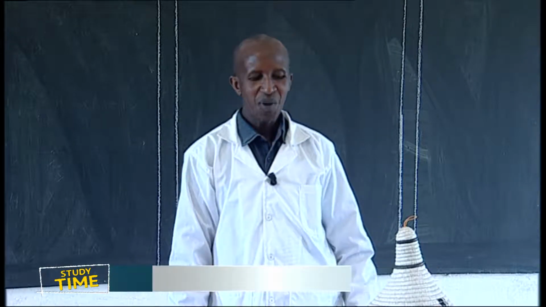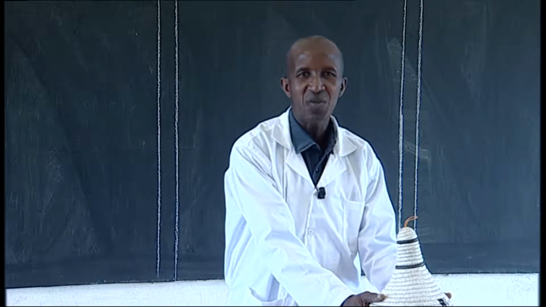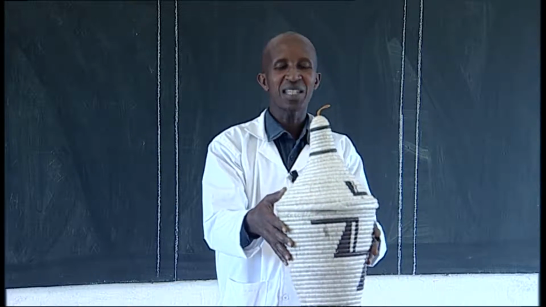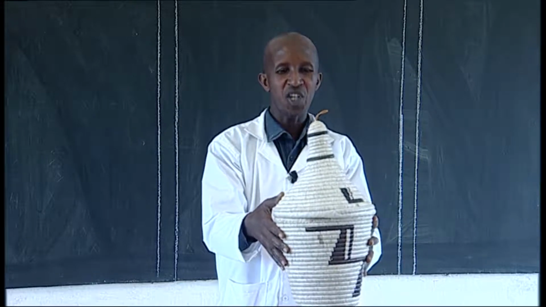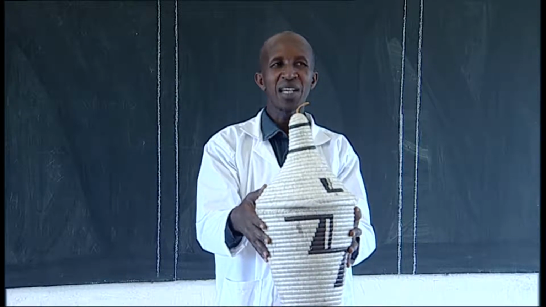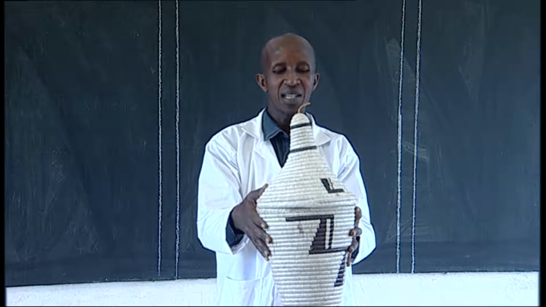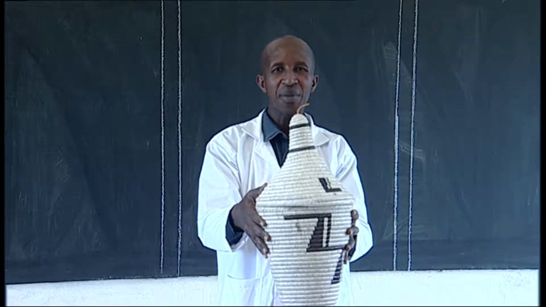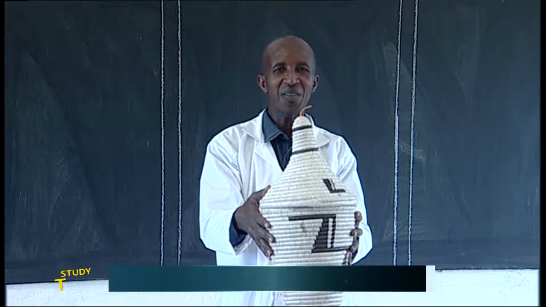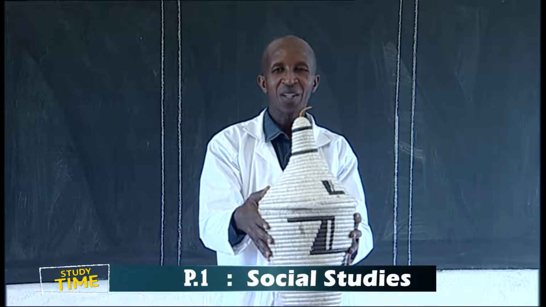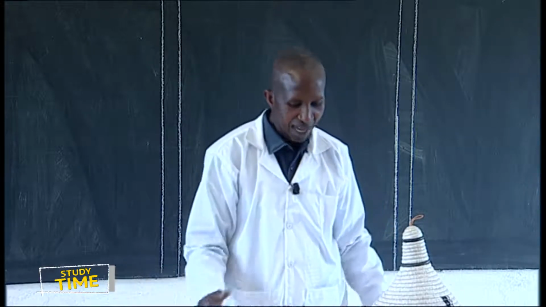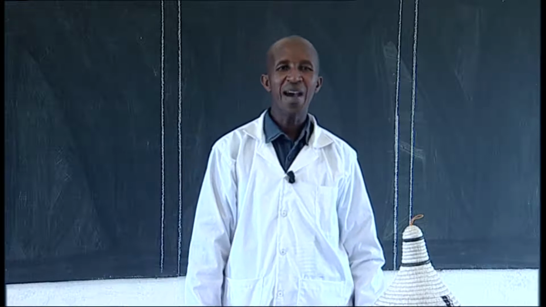Instead, it is found in another type of environment. Good children, who can tell us where this one is found, under which type of environment? This basket, which is in front of the teacher. Good children, I can see you are very attentively and listening very carefully to the teacher. Good. This basket is found in the artificial environment.